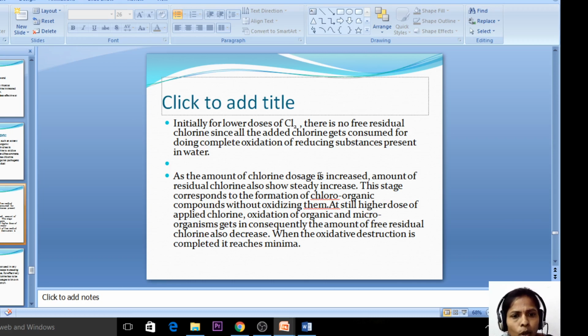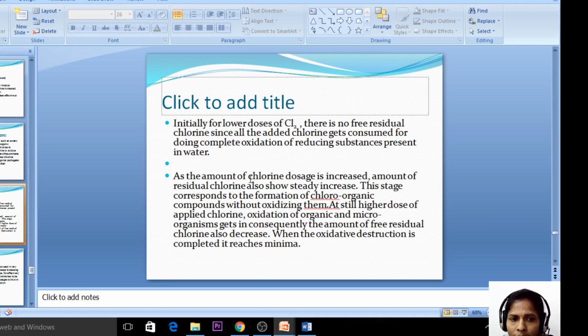As the amount of chlorine dose increases, the amount of residual chlorine also shows a steady increase. This stage corresponds to the formation of chloroorganic compounds without oxidizing them. Initially the reducing substances are oxidized by lower doses of chlorine.